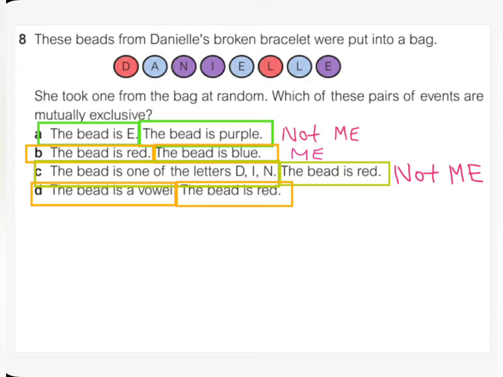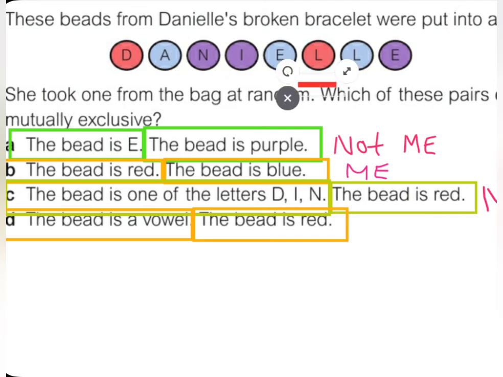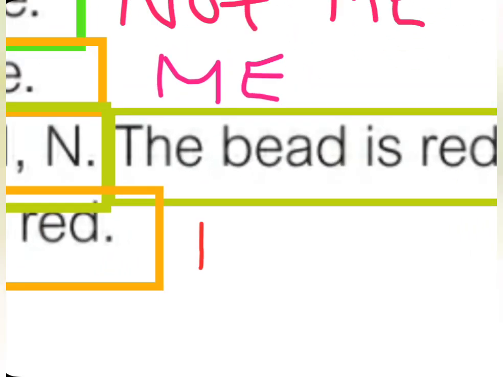But if they don't meet at all, they are mutually exclusive. Now, let's look for red beads. We have this and this, D and L. So because I have D and L, I don't have any vowels. That means that these two events are mutually exclusive. So I will write ME next to them.